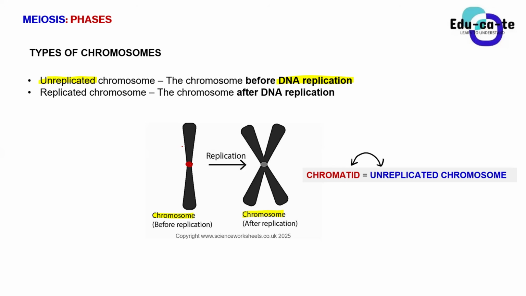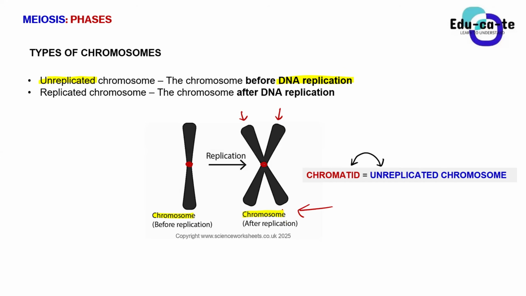So during DNA replication, what actually happens? This single chromosome, this unreplicated chromosome, makes a copy of itself. That is why here you are now having 2 of them, guys. It makes a copy of itself, or it duplicates itself. Now you are having 2 of them, and they are joined by this centromere. So this is just explaining how we came to have this normal chromosome that we usually just call a chromosome. But now I'm giving you more specific details: what you actually call a chromatid is actually an unreplicated chromosome. This is how a chromosome looks before DNA replication.